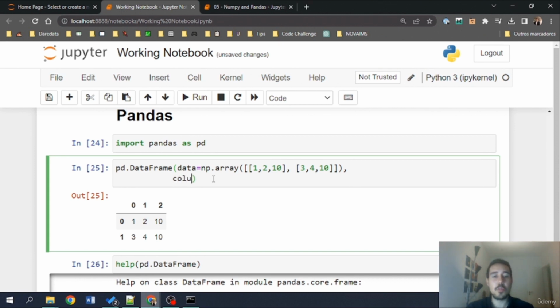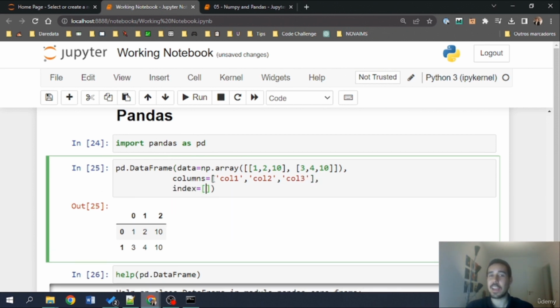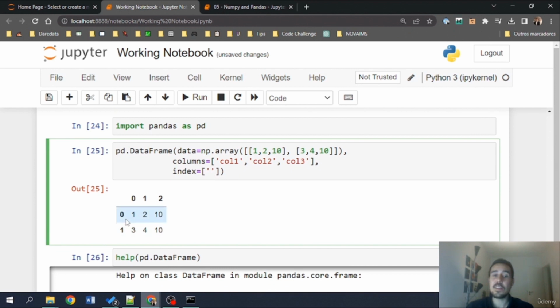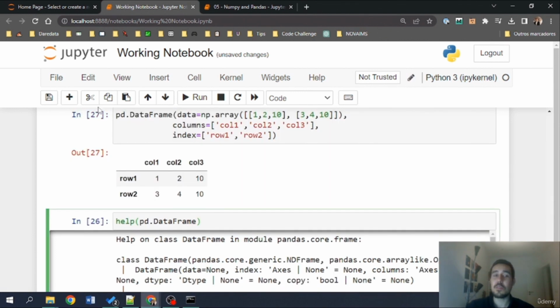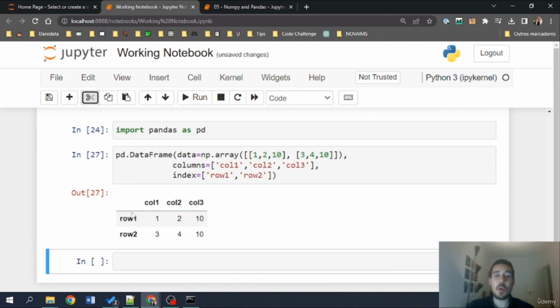So now I'm going to add a new argument called columns, which will get a list with the column names, and I'm going to call them col1, col2, col3. Just making this up. And then I'm going to say index, and the index is the row names. So I'm going to say row1 and row2, and I'm going to run this one. Now notice, very cool, we have this new object that now has column names and row names.